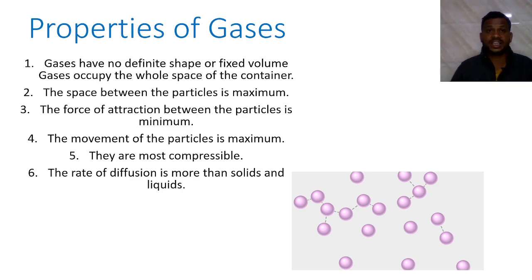For example, if you place an agarbatti in the corner of your room, within a few minutes we smell the pleasant smell of that agarbatti in another corner of the room. It means gas diffuses faster than liquid and solid. These are the properties of solids, liquids and gases. These are the three states of matter.